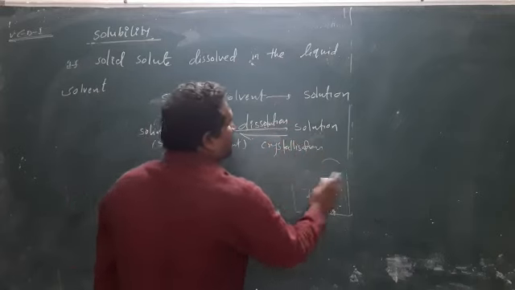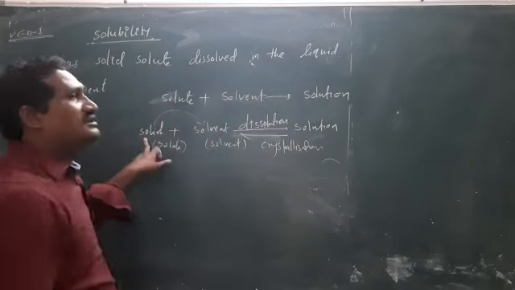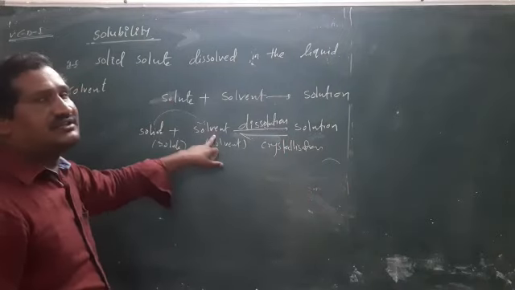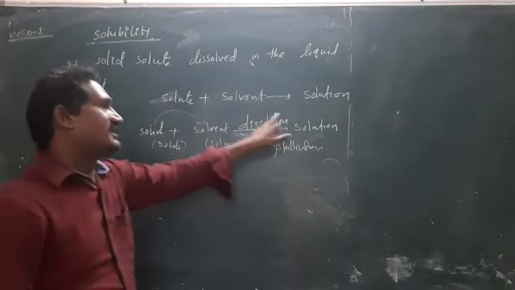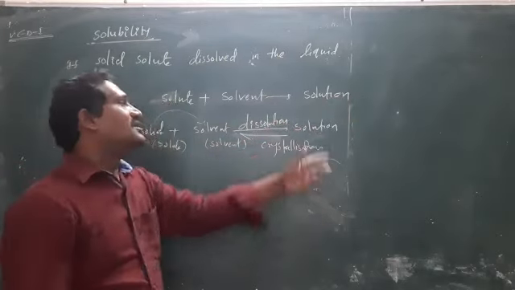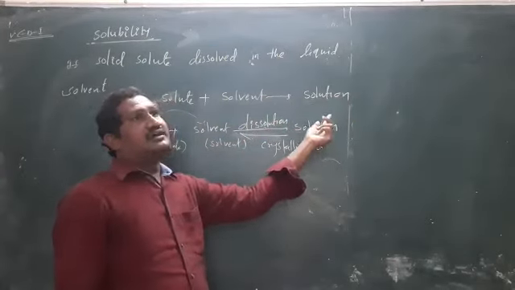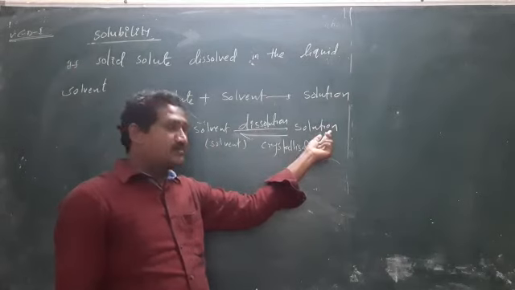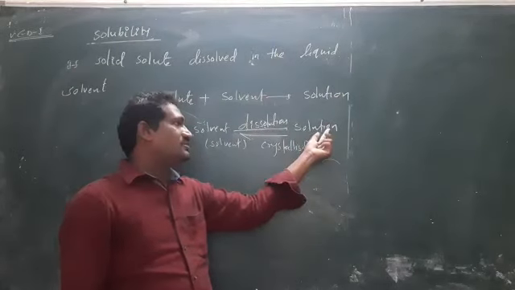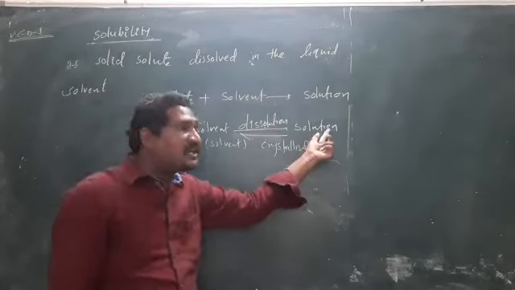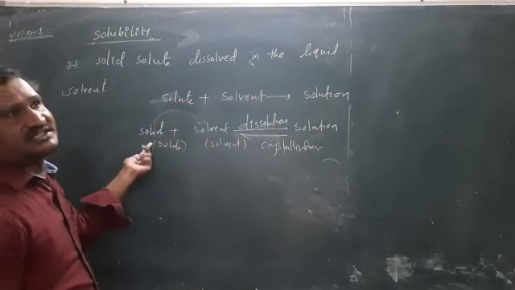So when a solid is added to the solvent, dissolution takes place and forms a solution, and from the solution, dissolved particles become undissolved.